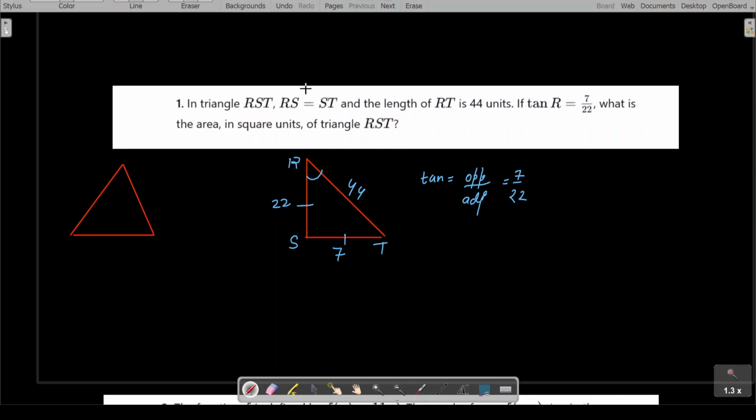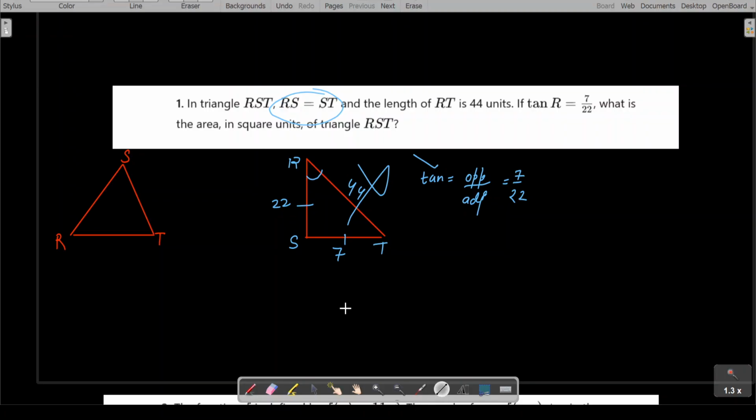Why? Because in one statement we said that RS equals ST, these two sides are equal. But on the other side we are saying tan R is 7 over 22. So that means we are going wrong somewhere. This triangle is not at all applicable. Let's come to this triangle. R, S, and T, right?